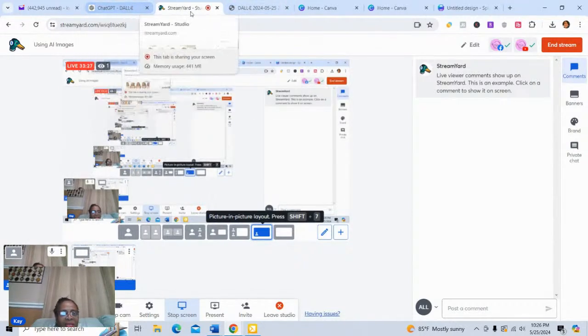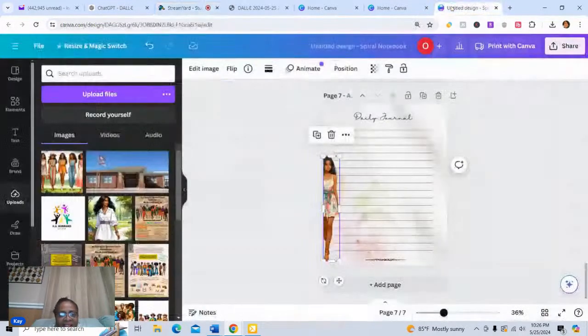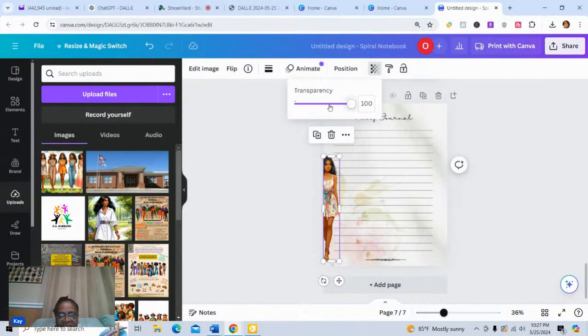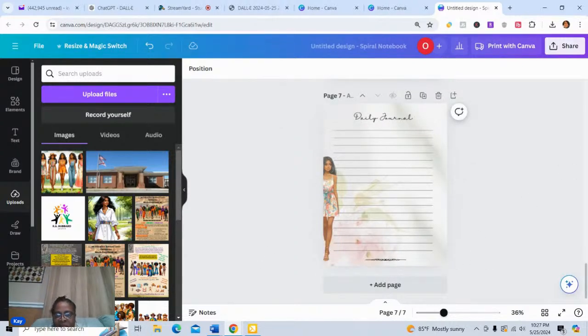So let me go back into Canva and see where we are. I like what we've done so far. These all look really nice. And I'll probably put them up for sale somewhere. I think they're really cute. Yeah, and so I do like how the image, if I lower the transparency, it kind of blends in better. And I like that with all of the images that we've created so far.